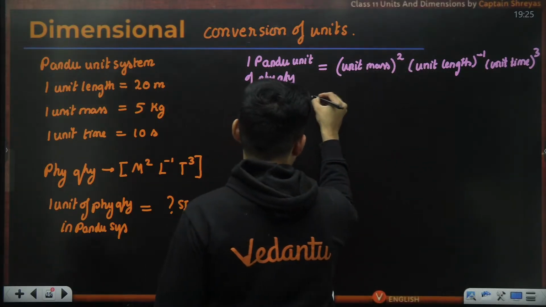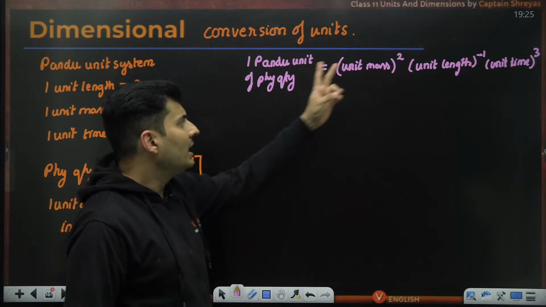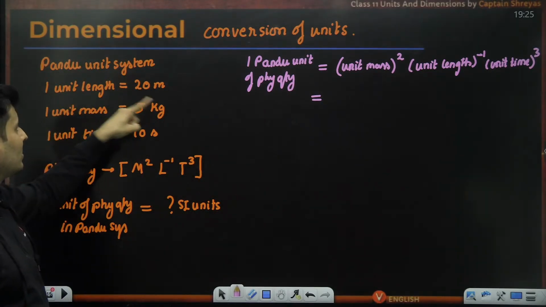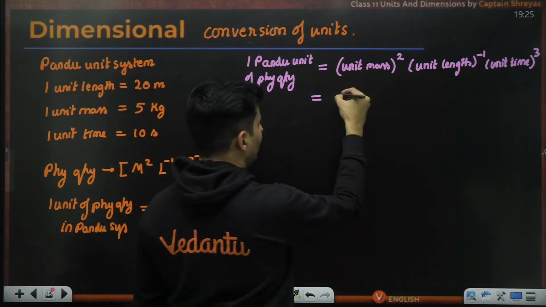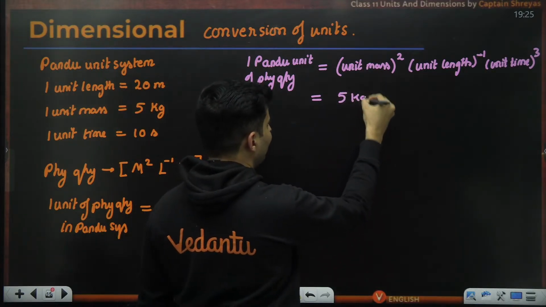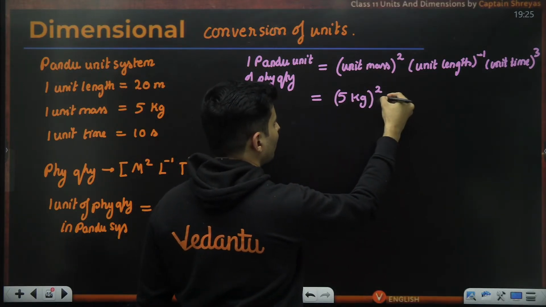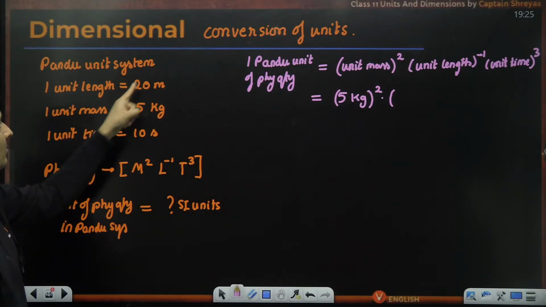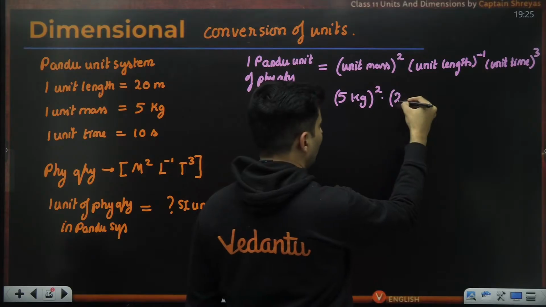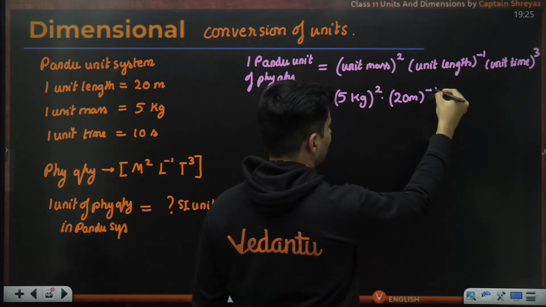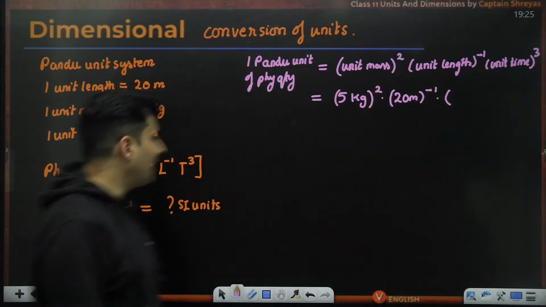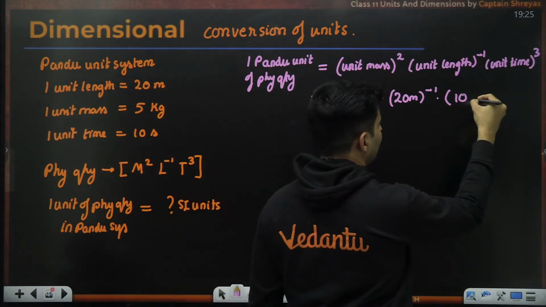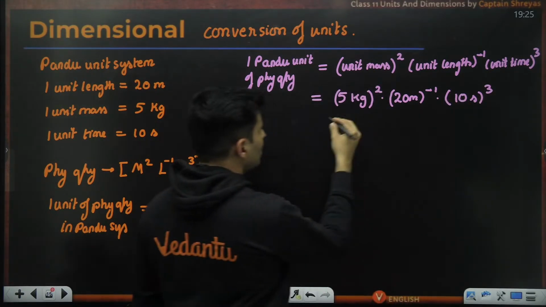Okay, cool. Next important thing. A unit mass in our Pandu system is 5 kilograms. So instead of unit mass, let me write down 5 kg, squared. Next, a unit length in our Pandu system is 20 meters, so let me write down 20 meters raised to minus 1. A unit time is 10 seconds in SI, so let me put 10 seconds, but this is raised to 3. So what will this become?